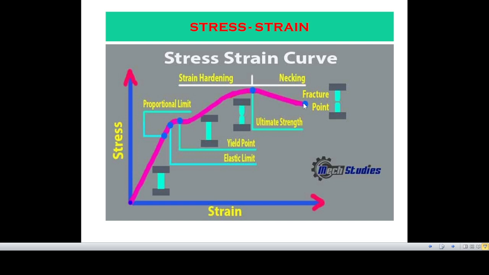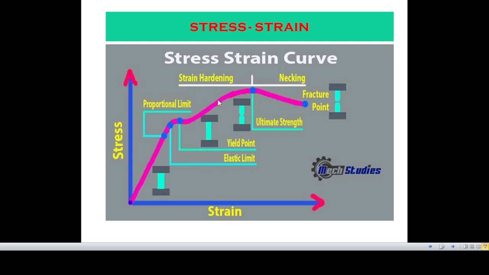Finally, after some time there will be fracture, and this normal breaking stress is less than ultimate stress, because we consider initial cross sectional area for this stress strain plot, and this is called engineering stress versus engineering strain plot. Now if we consider instantaneous cross sectional area, then this line will go in upward direction, and the stress strain curve will be called true stress versus true strain curve.